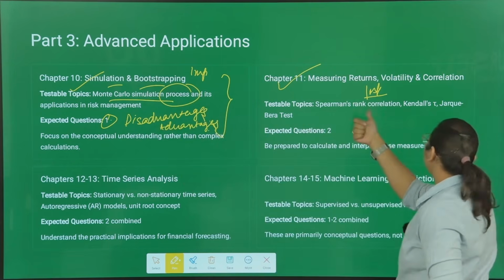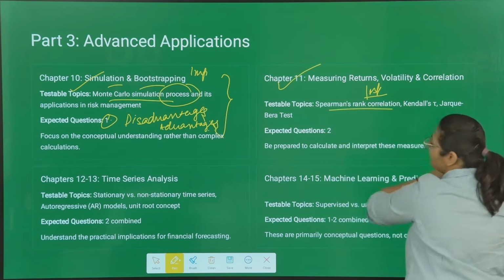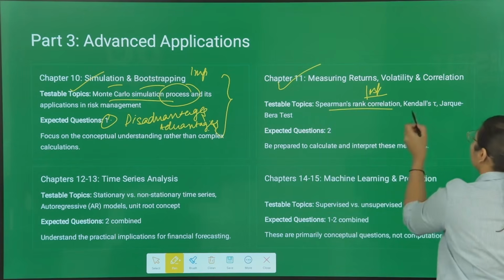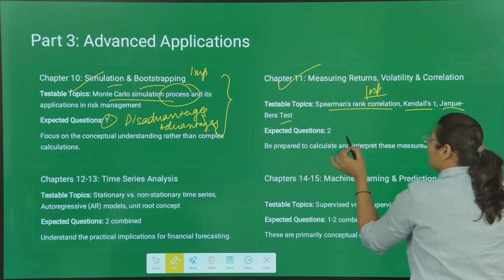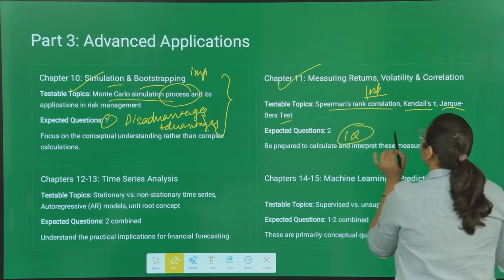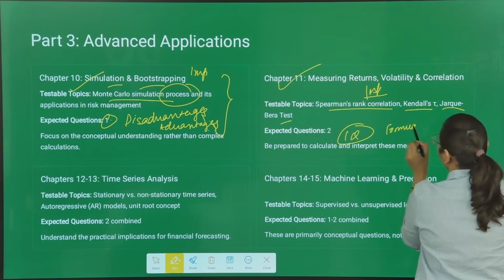Then coming to volatility and correlation. From here they can test you on topics like Spearman rank correlation, Kendall's tau test. All these are very important. They can test you on 1 question, basic formula based. Nothing else.